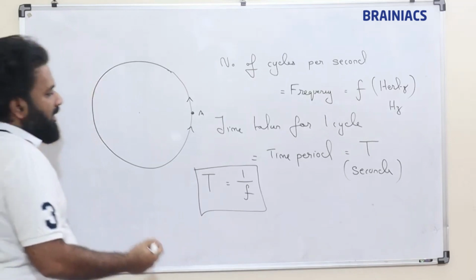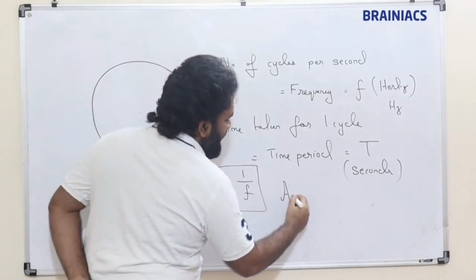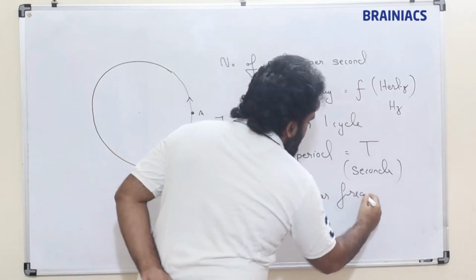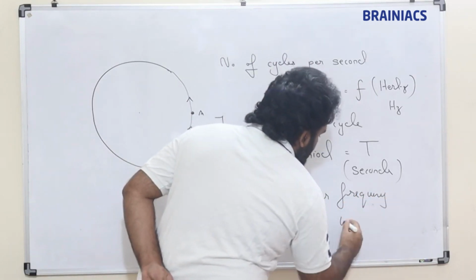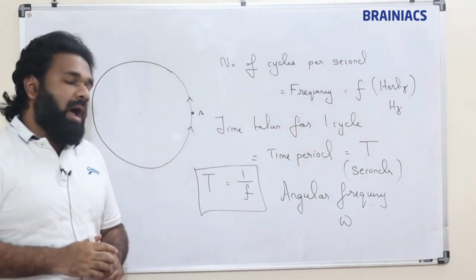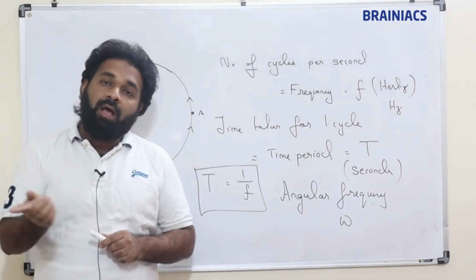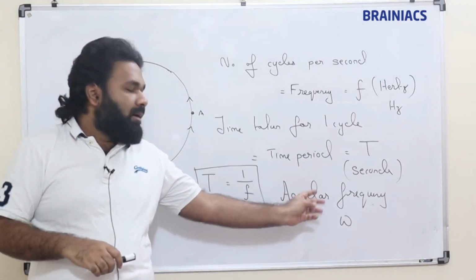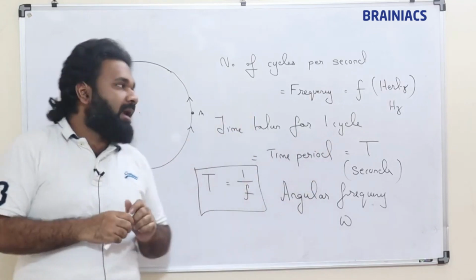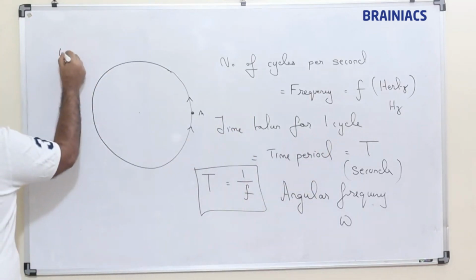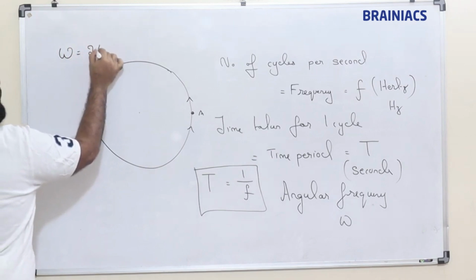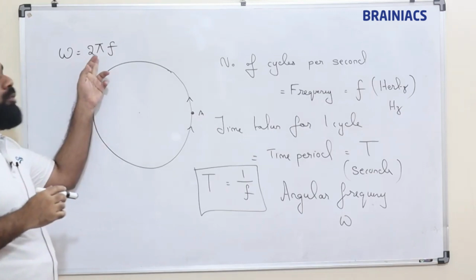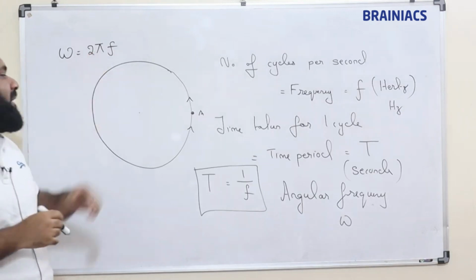Now one more thing is there, angular frequency omega, that is nothing but how many 2 pi are there in 1 second, or we can say omega is equal to 2 pi f. So how many times is this 2 pi covered?